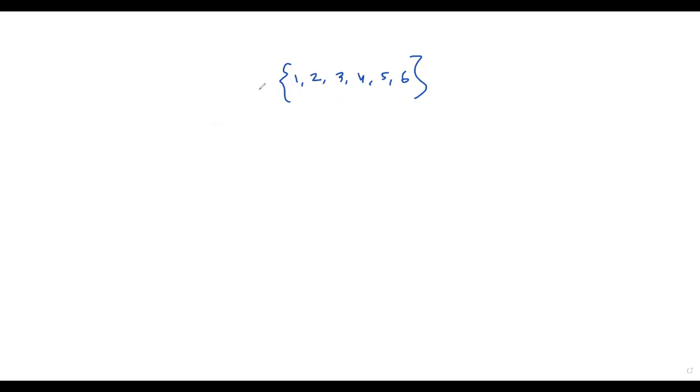So when an experiment is done and I list out all possible outcomes, it is called a sample space, and it will be mentioned as capital S. Okay, here for example, let us consider getting an even number. Then you will be getting 2, 4, 6. This is an event of getting an even number. So it's a part of the sample space.